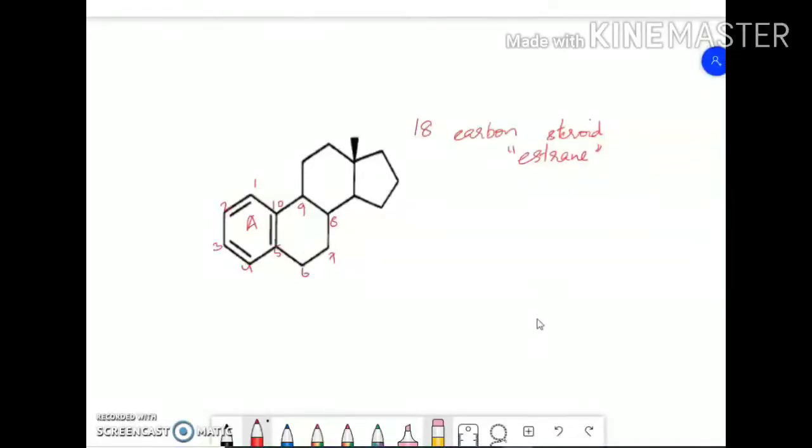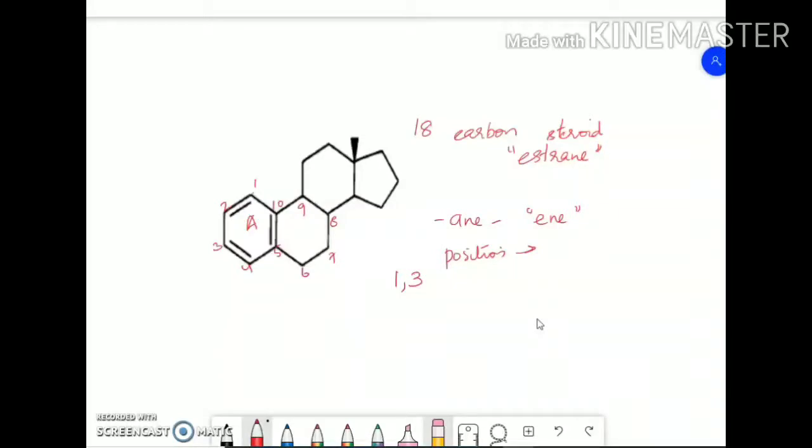When you name a steroid with double bond unsaturation, you have to replace the ANE with ENE. And you have to specify the positions: the first double bond is between 1 and 2, so the first position is 1. The second double bond is between 3 and 4, so it is 3. And the next double bond is between 5 and 10.